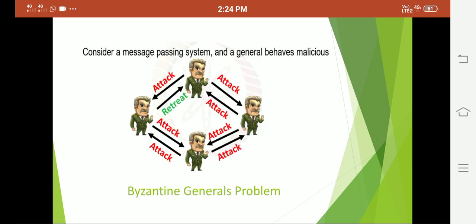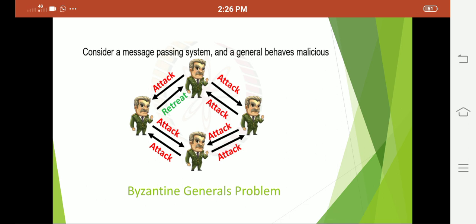Here we can consider a problem like the Byzantine generals problem. What is the meaning of Byzantine? Faulty, or malicious. Consider a message passing system where a general behaves maliciously. The scenario is like this.